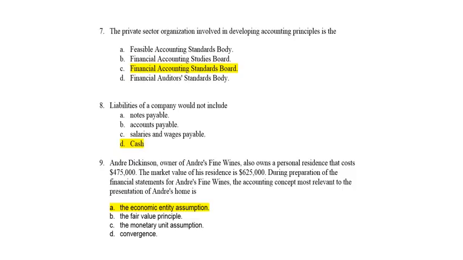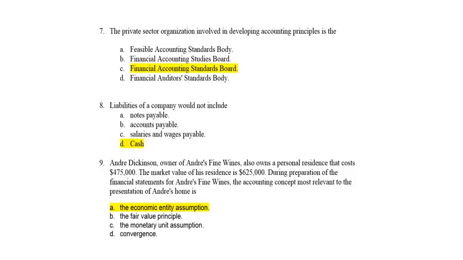And number 7 tells us that the private sector organization involved in developing accounting principles is the FASB, Financial Accounting Standards Board. Who's holding FASB's chain? Good. Security Exchange Commission, if you look at the 33 and 34 securities law, Security Exchange Commission had the authority to set accounting standards. They delegated that to the private sector, and the FASB was not the first organization. They had the Committee on Accounting Procedure, which was part of the American Institute of Certified Public Accountants.